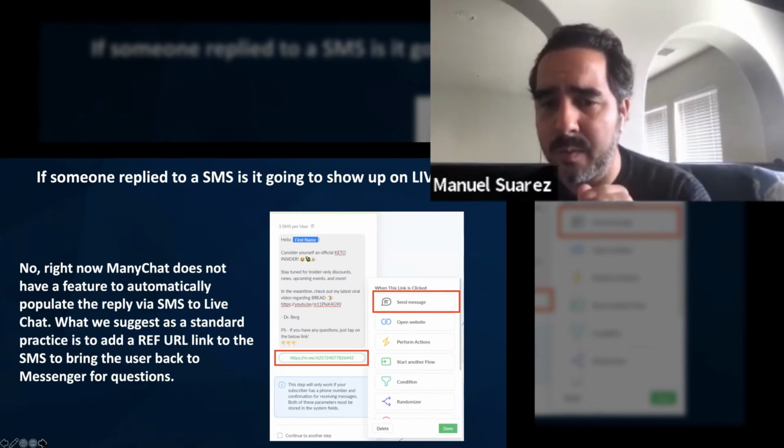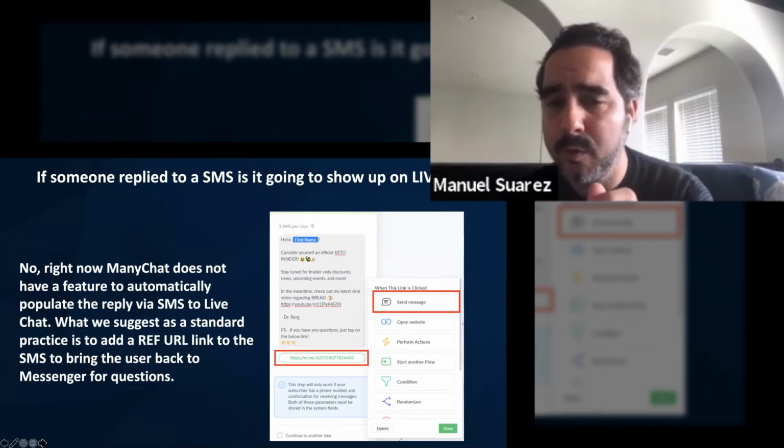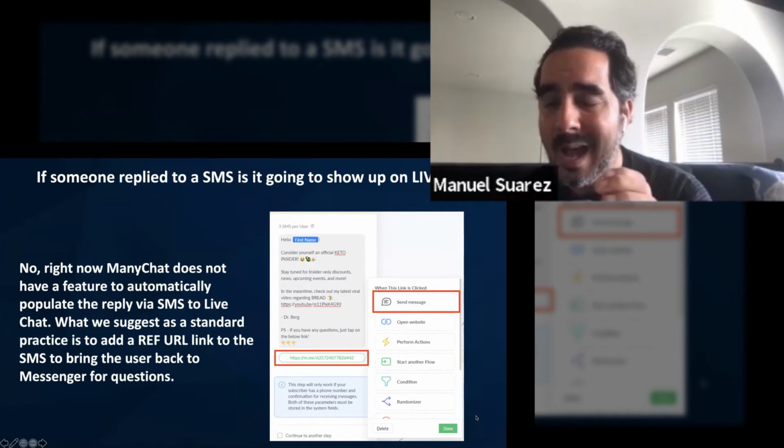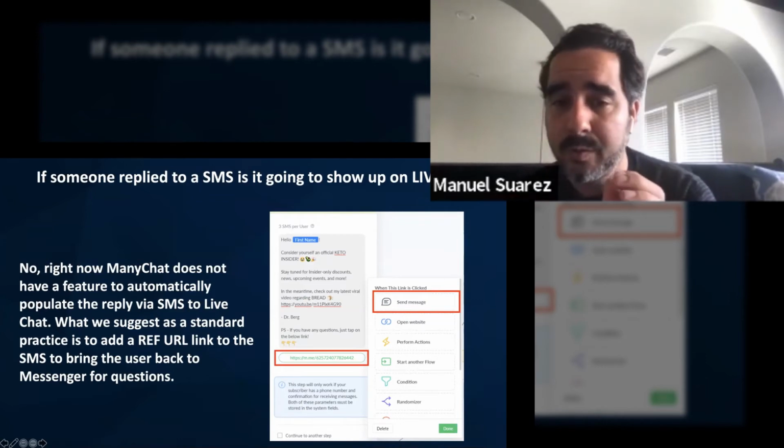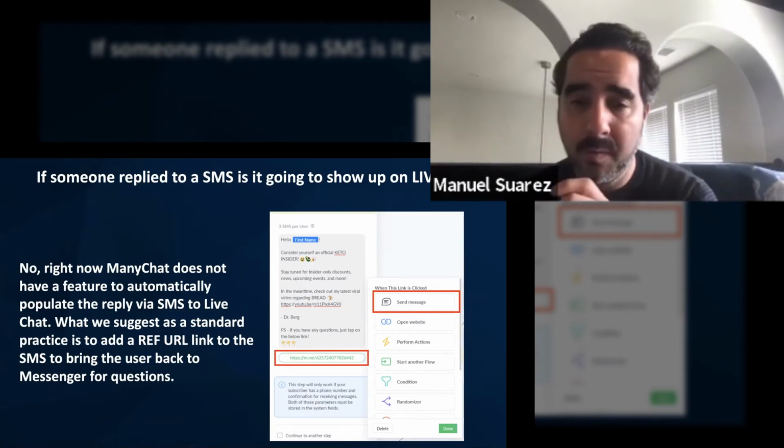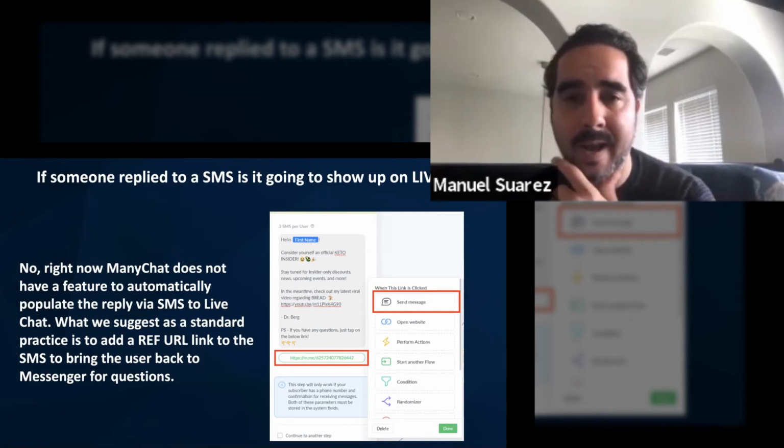We send the message, which is going to be a text message, SMS per user. On that section, it looks like a button, but it has a ref URL. It doesn't show up as a button; it shows up as a link. So you cannot add a button right now on it.